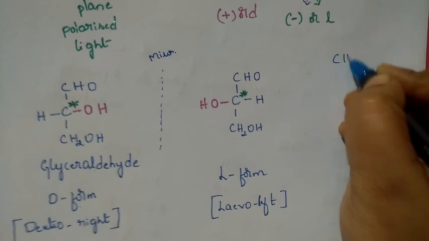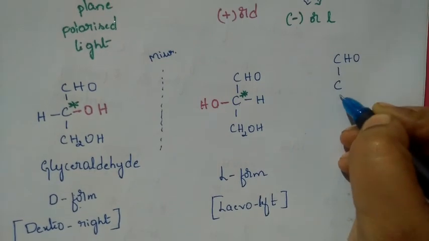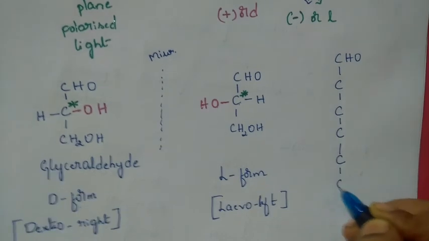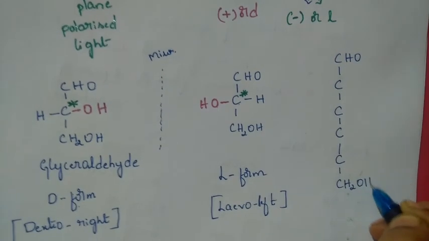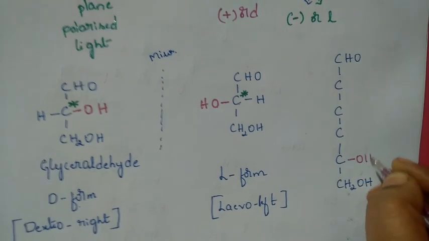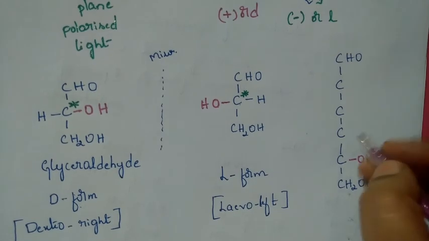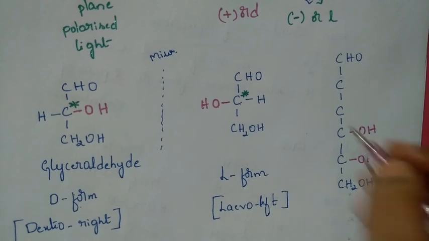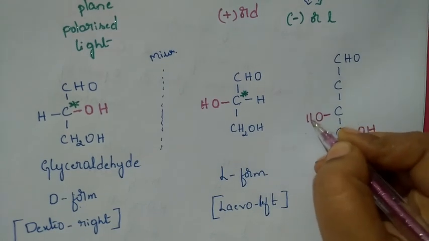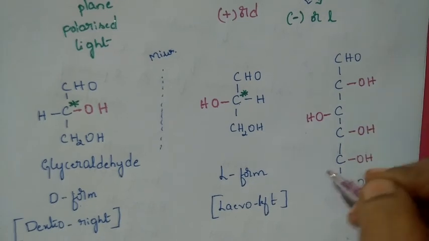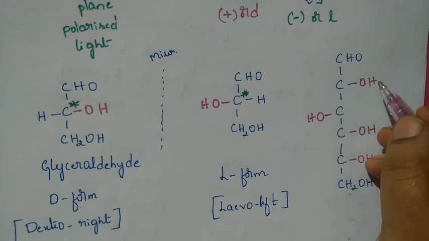So we have the CHO group, C, and it is CH2OH. So we have OH here. This carbon also has OH this side only. Third carbon, OH is this side. Second carbon, it becomes OH towards the right side.